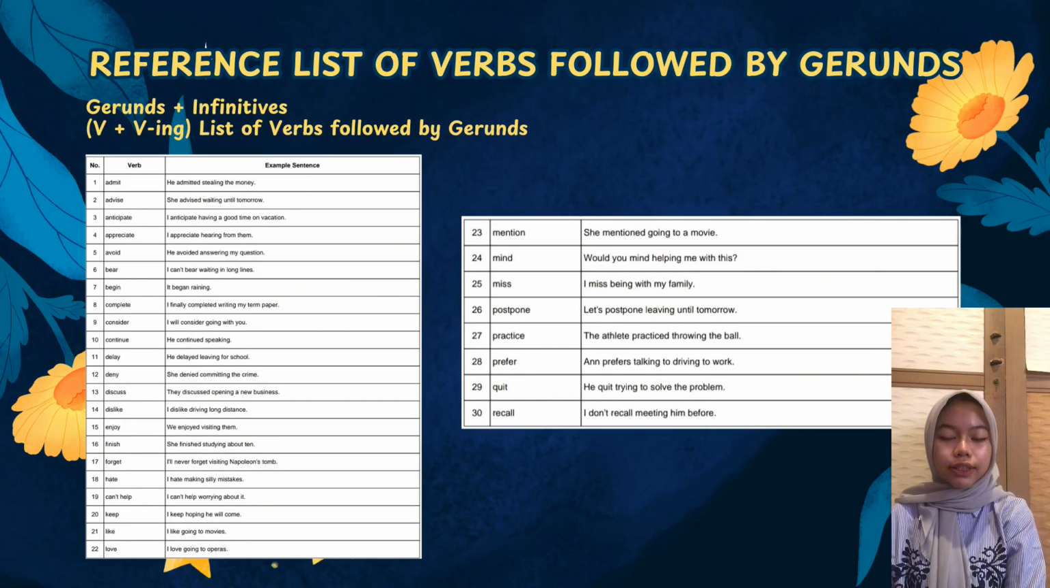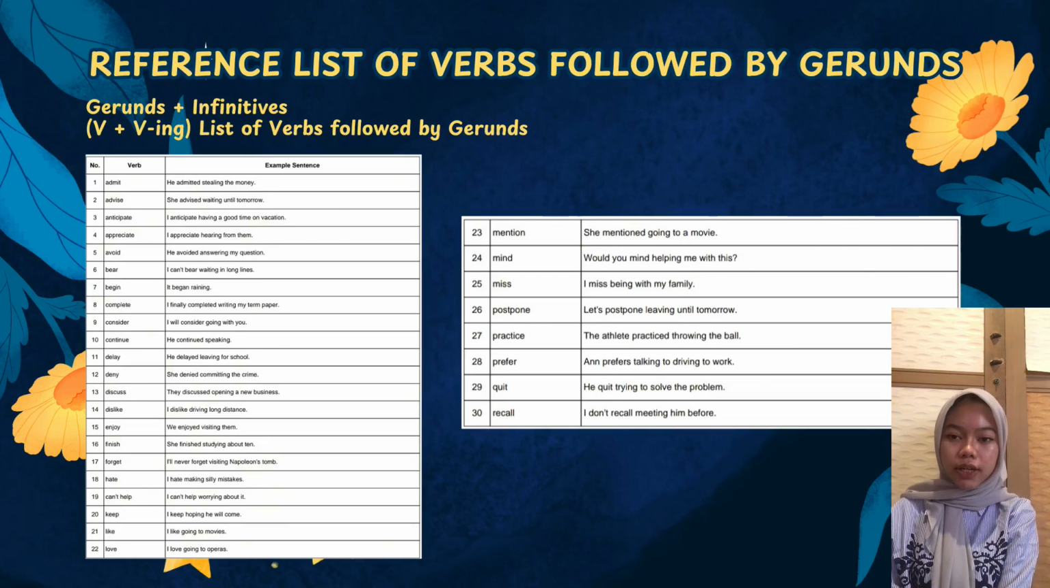Now let's look at a different pattern. Verb followed by gerunds. These are verbs that are followed by a verb ending in ing. First, a quick reminder, a gerund is the ing form of a verb, used as a noun. Some verbs are always followed by a gerund, not an infinitive. The structure is simple, verb plus gerund.